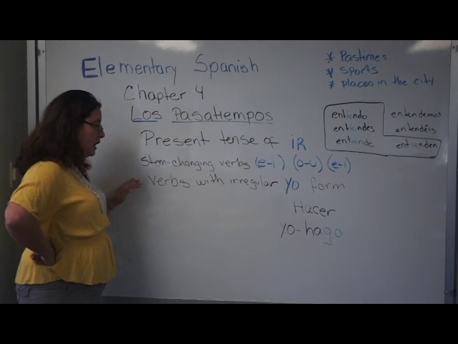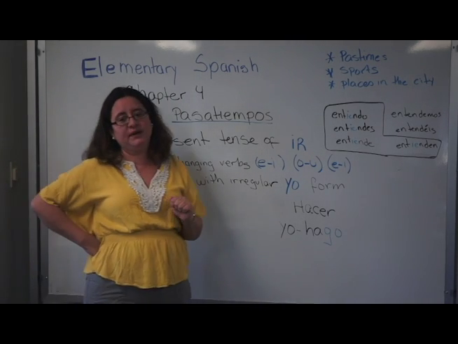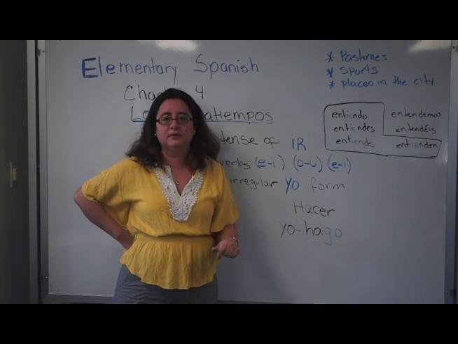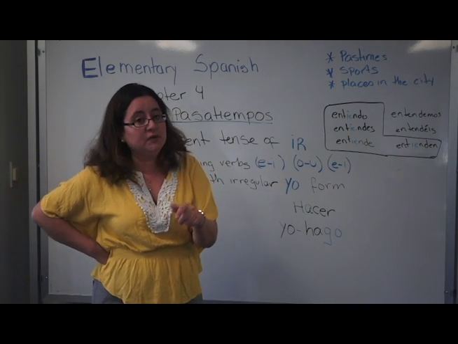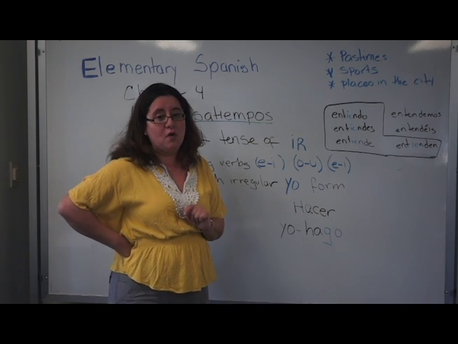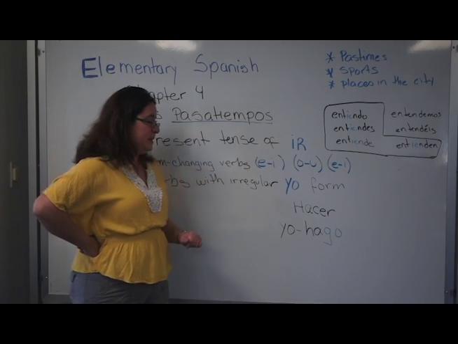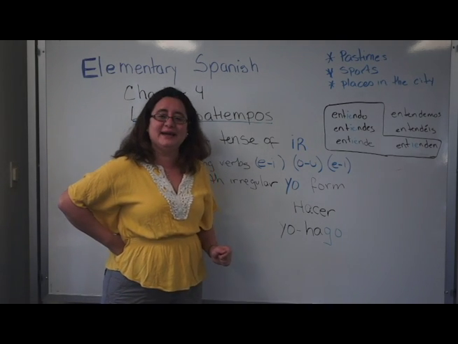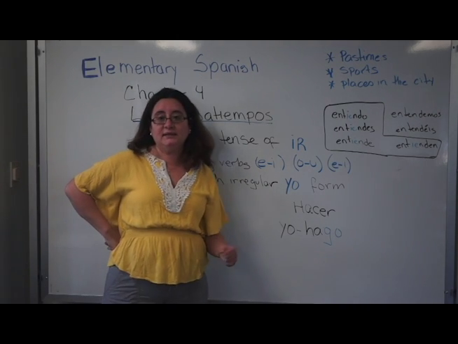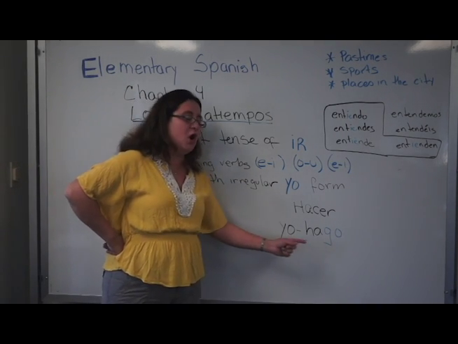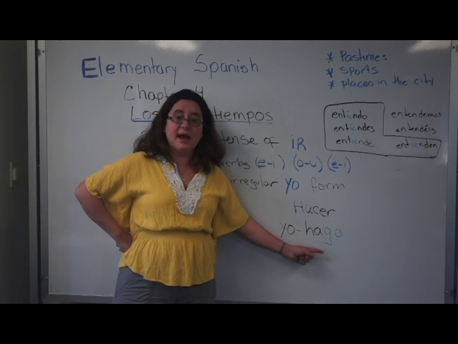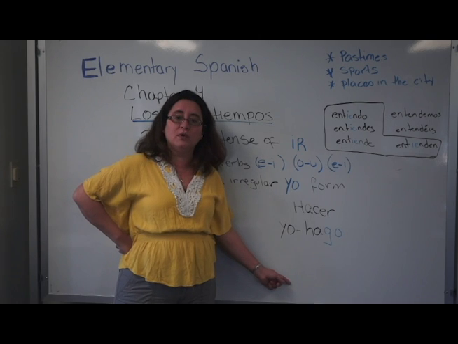Okay. Moving on. The last thing that we're going to see is irregular yo form verbs. You've seen some of those in the previous chapter. They become irregular only in the yo form. Just remember, let's do the verb hacer, which means to do or make. Hacer, when you conjugate it in the yo form, it's going to be yo hago. This is the only time that it will change to go. After that, it becomes normal again.